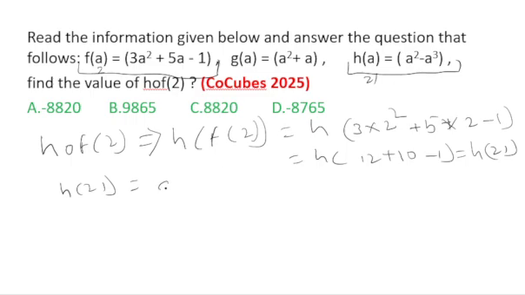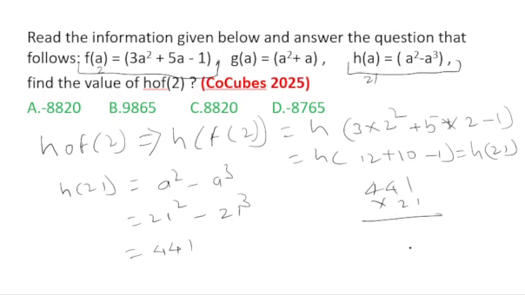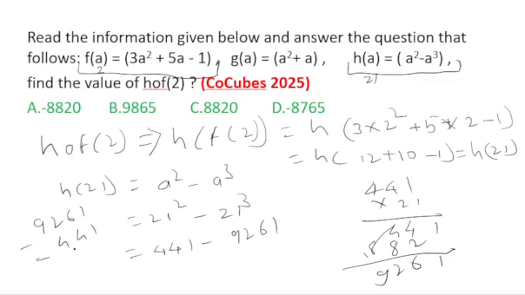So a square minus a cube means 21 square minus 21 cube. 21 square is 441, and 21 cube is 9261. So it is 441 minus 9261. So definitely the answer should be negative. So 9261 minus 441, here it is 8820, and the answer is in minus.